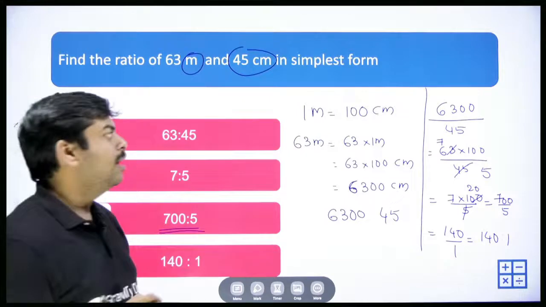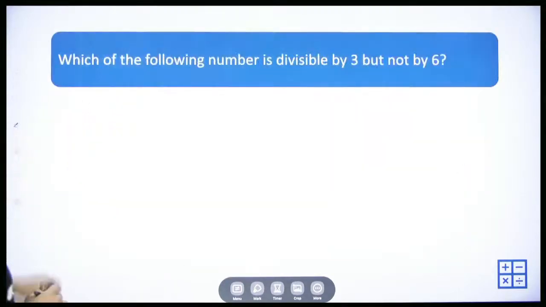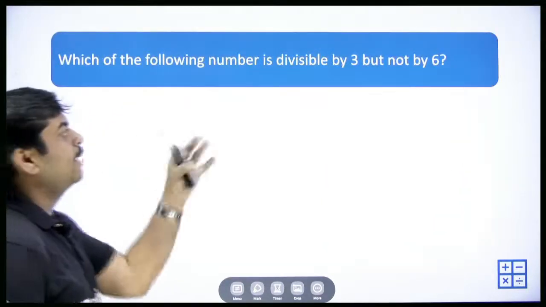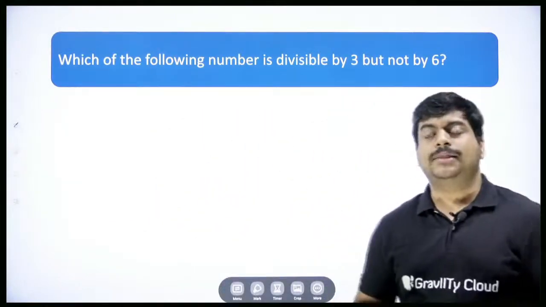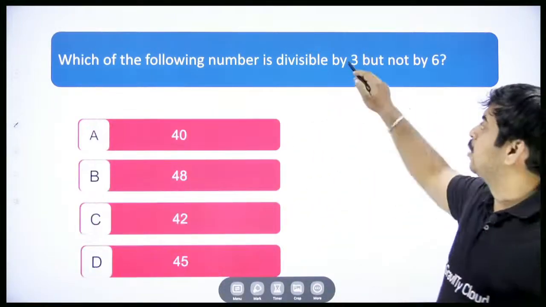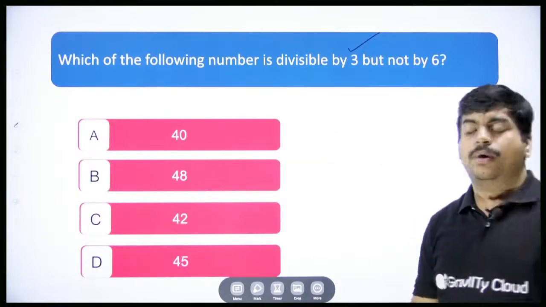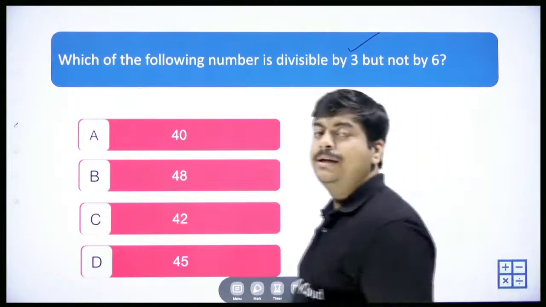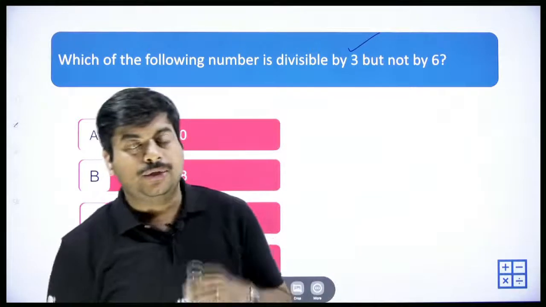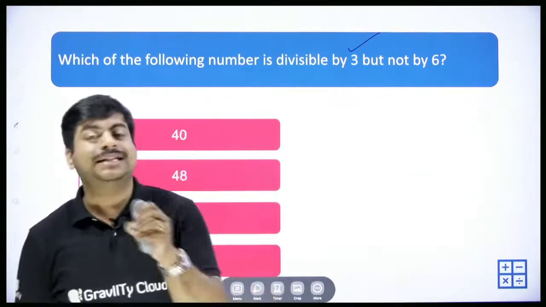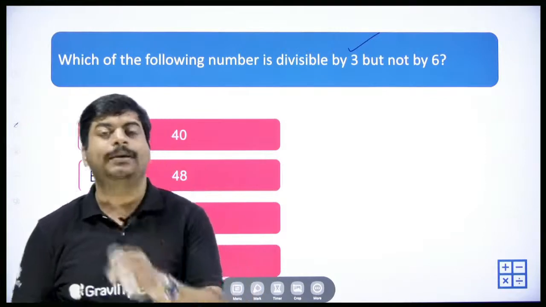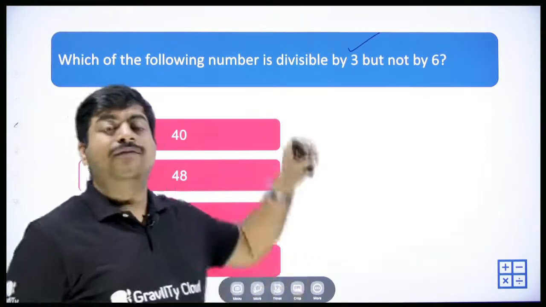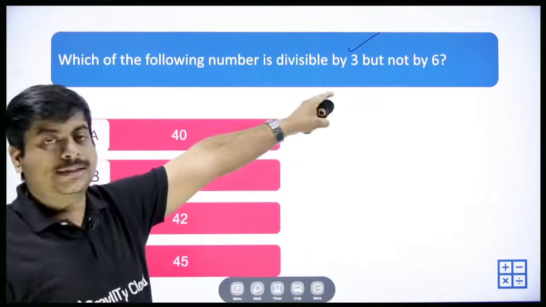Right? Next one. Which of the following numbers is divisible by 3 but not by 6? Divisibility by 3. So please try to quickly recall what is the rule behind the divisibility by 3. Divisibility by 3 means the sum of the digits should be a multiple of 3, but not divisible by 6.